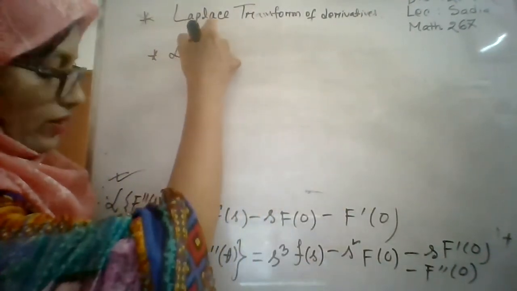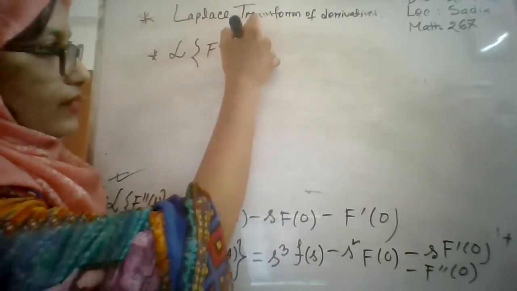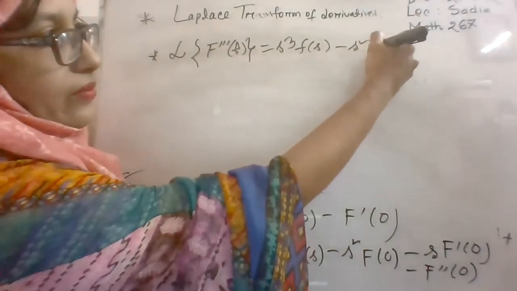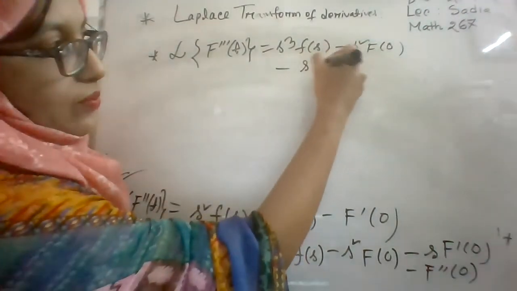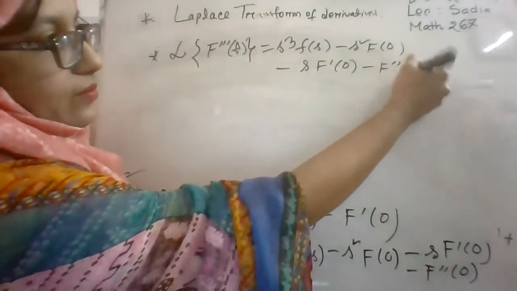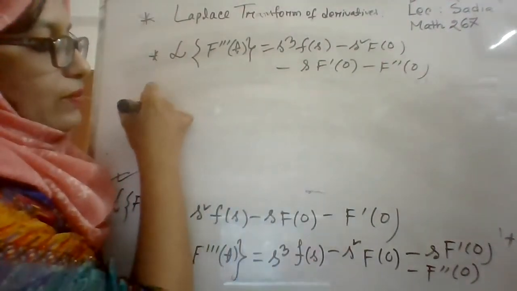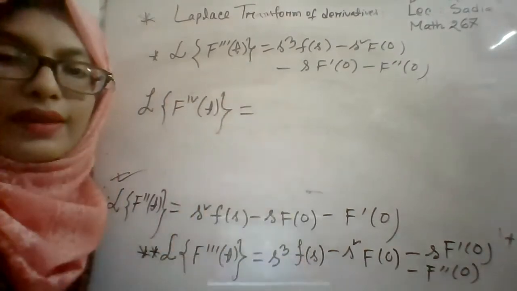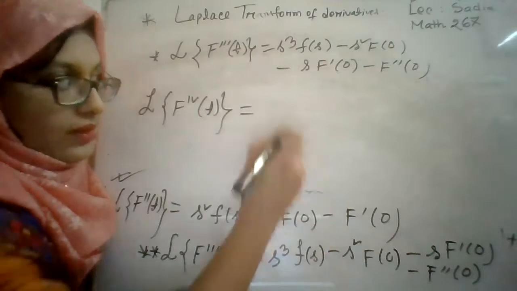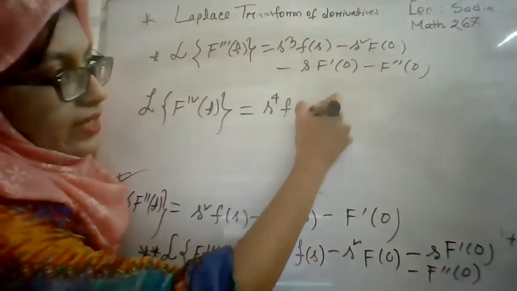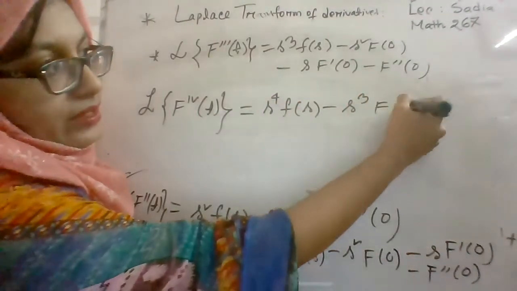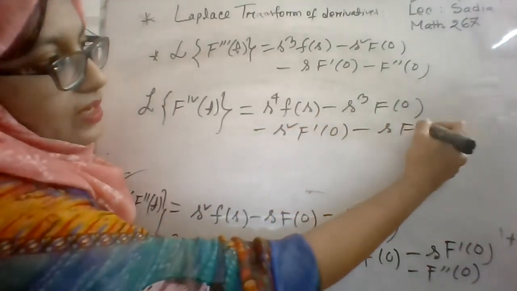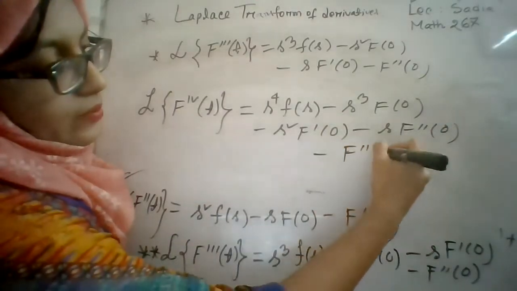If your third order derivative f triple prime t is equal to s cube f of s minus s square f of 0 minus s f prime 0 minus f double prime 0, then what will be the result for the Laplace transformation of the fourth derivative? It is s to the power 4 f of s minus s cube f of 0 minus s square f prime 0 minus s f double prime 0 minus f triple prime 0.